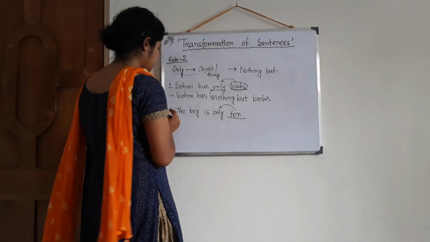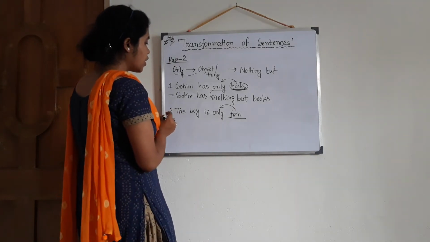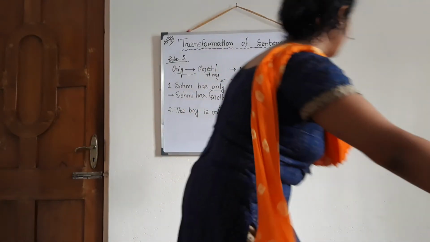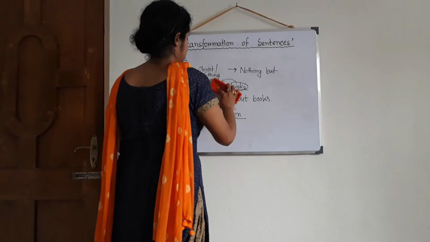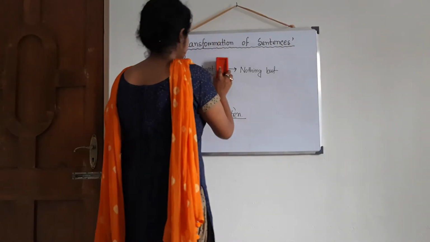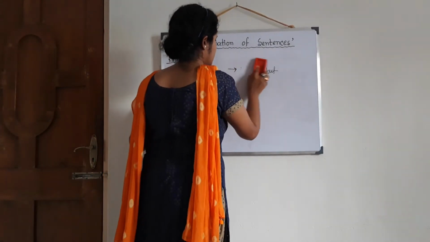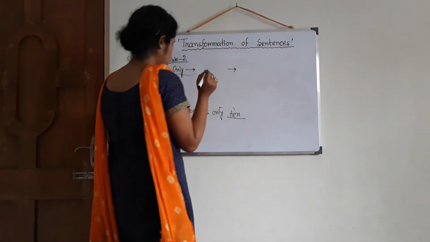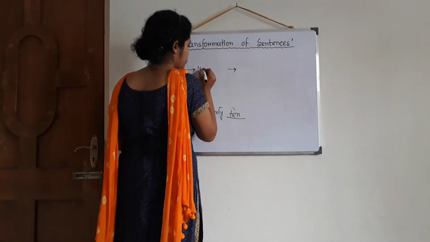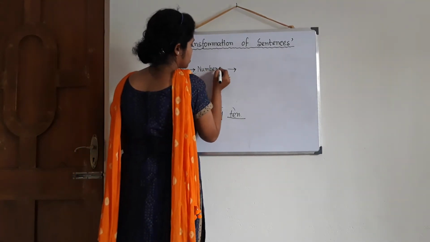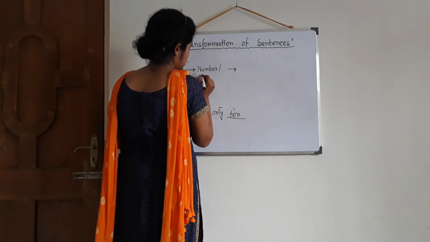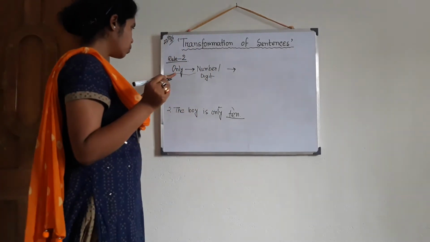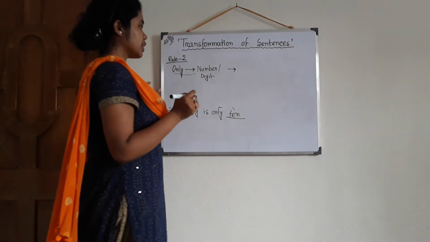The next one. For the next one we need another rule, so I am erasing the first portion. This is only, then number. Only, number or digit. If a number or digit is there after only, then the rule is